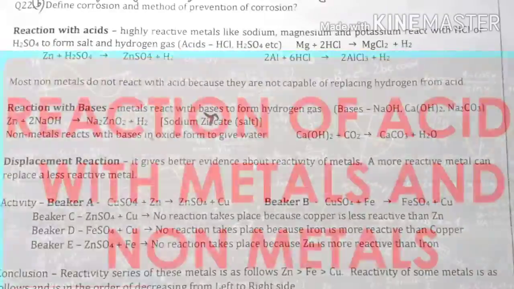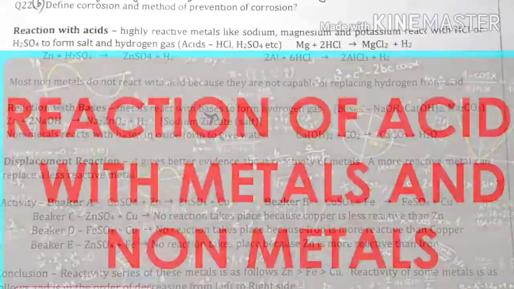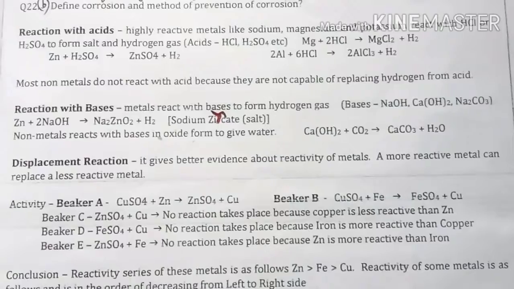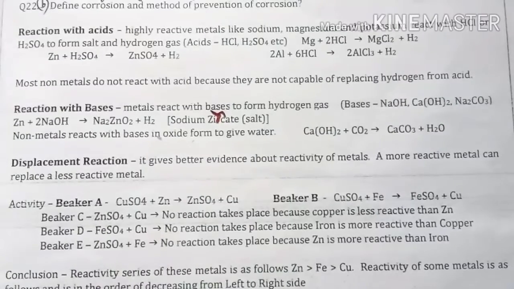We will discuss how metals and non-metals react with acids and what the resultant is. As we have discussed, metals have different reactivity.